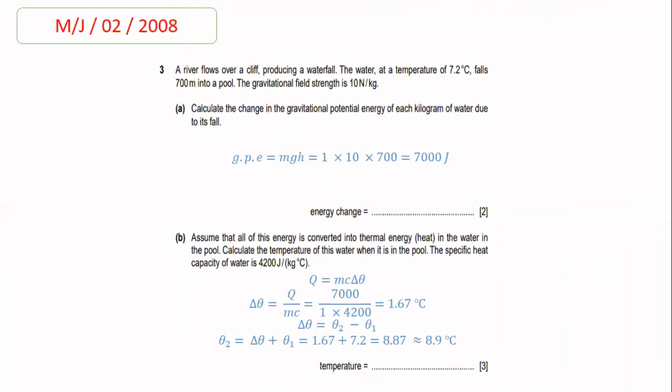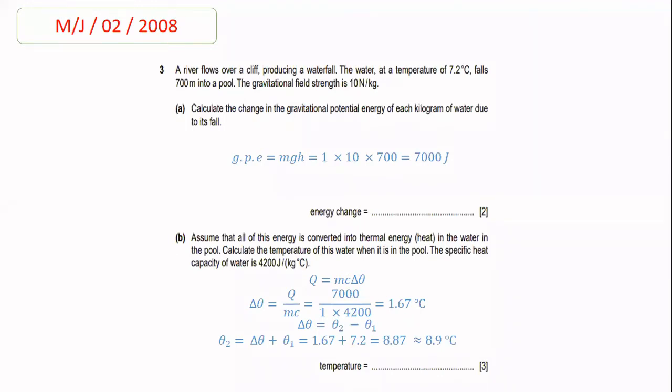Now in part B, assume that all of this energy is converted into thermal energy in the water in the pool. Calculate the temperature of this water when it is in the pool. It means the examiner asks you to calculate the final temperature of the water when it is in the pool, because when the water is falling or producing a waterfall, the temperature of the water is 7.2 degrees centigrade. Now in part B, the examiner asks you to calculate the temperature when the water is in the pool. It means the examiner asks you to calculate the final temperature, and the specific heat capacity is also given to you, which is 4200 joules per kg degree centigrade.